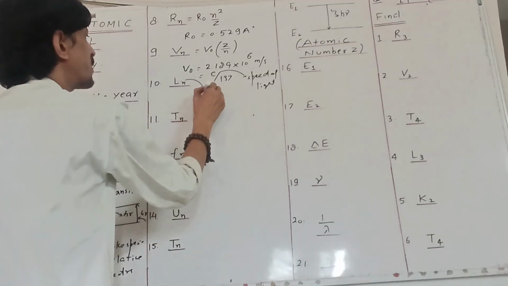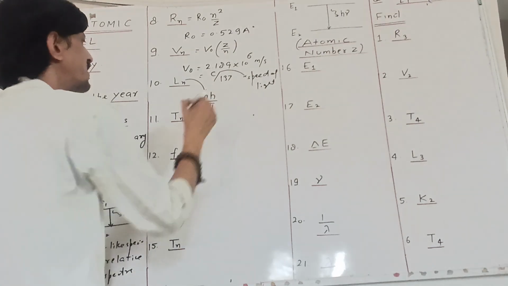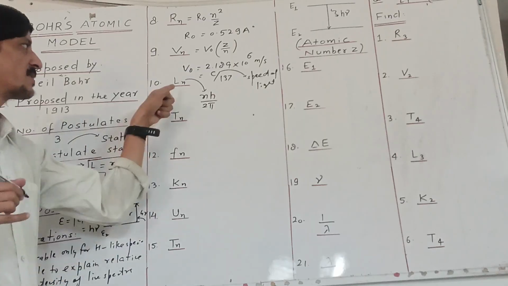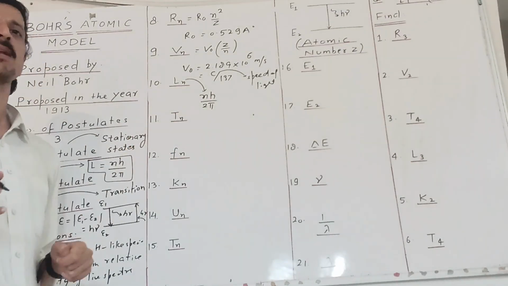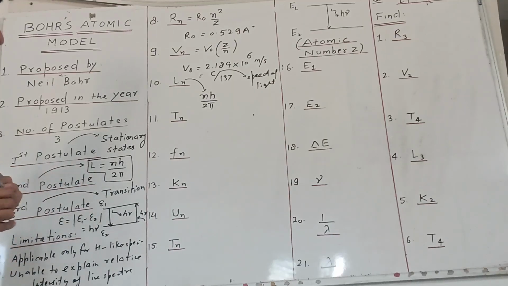Next is the angular momentum of an electron in the nth orbit. It is equal to nh by 2 pi, where n is the energy state and h is Planck's constant. This is how you can find that. And one more important thing is that the dimensions of angular momentum and Planck's constant are the same. This question has been asked many times in exams, so note this down.